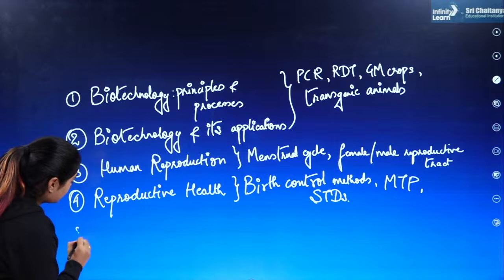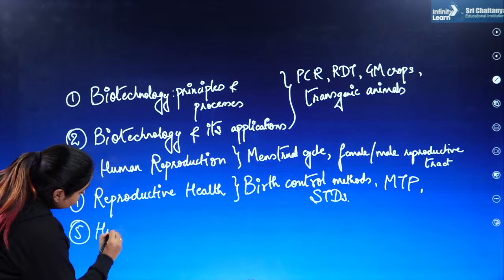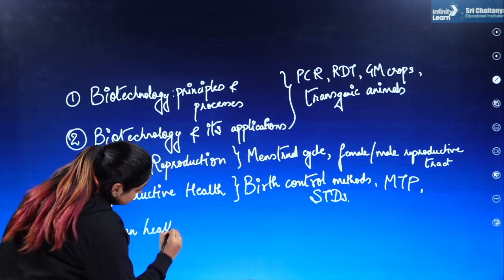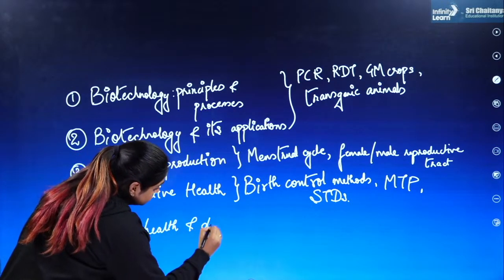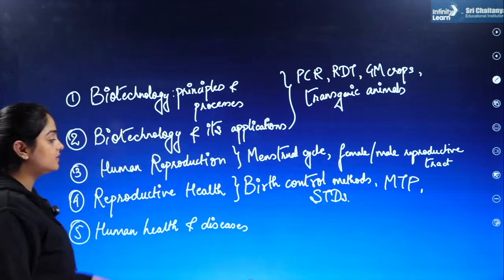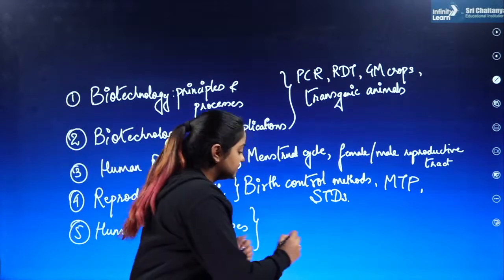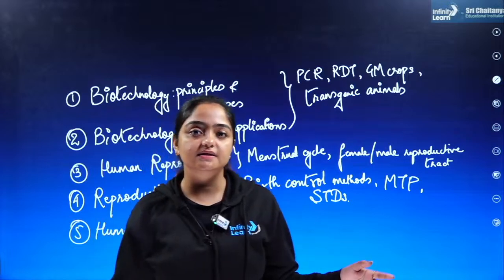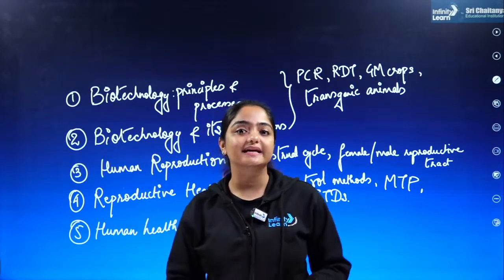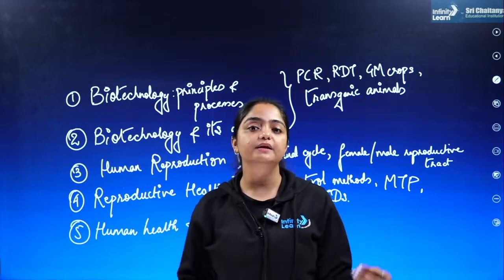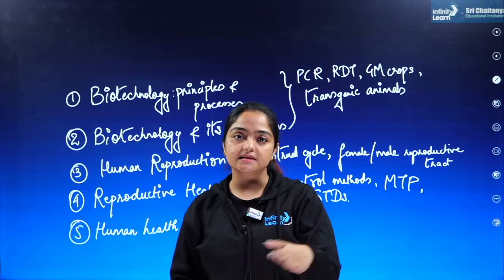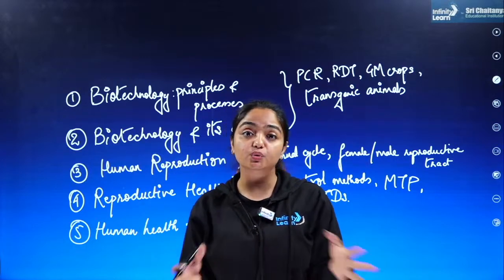In the last chapter, it's definitely going to be human health and diseases. As we know, this year 2 different diseases are being added in the human health and disease chapter, that is going to be dengue and chikungunya. So whenever certain new things are added to the syllabus, automatically it becomes important, right? Because the focus goes on these diseases as they have been newly added to the syllabus.